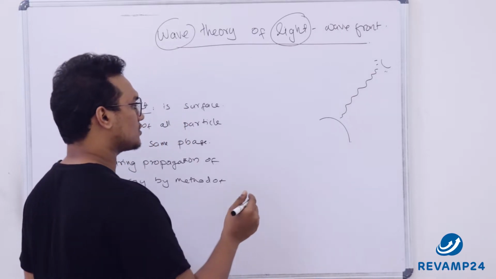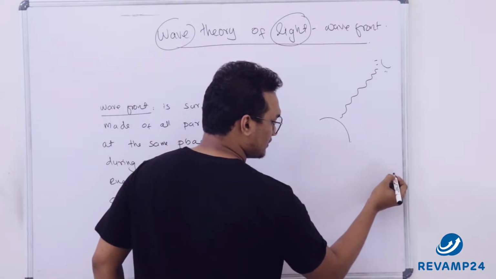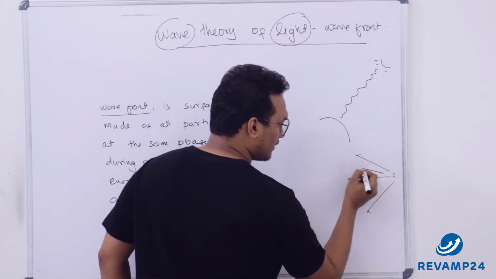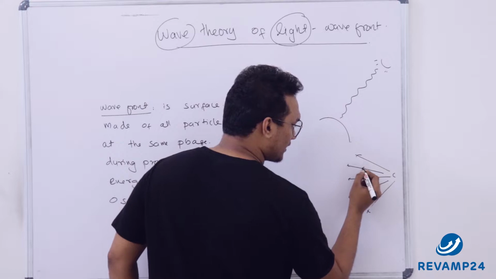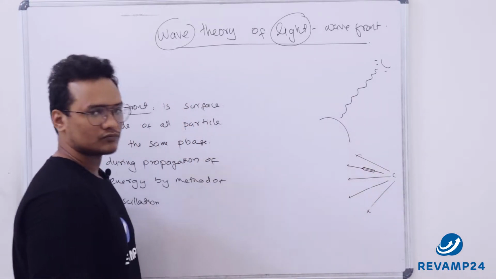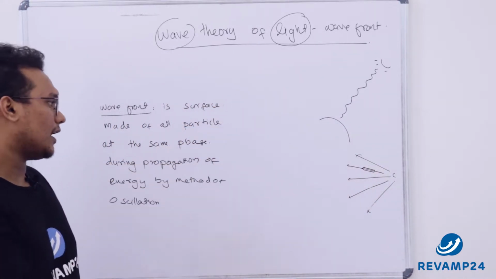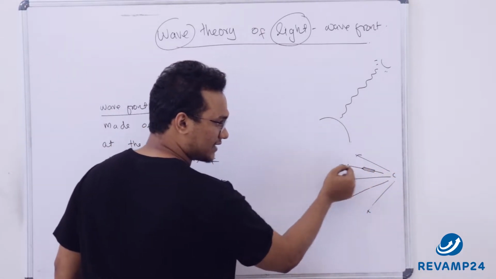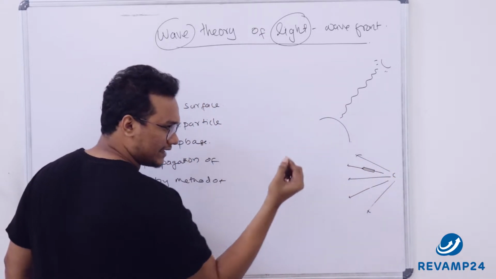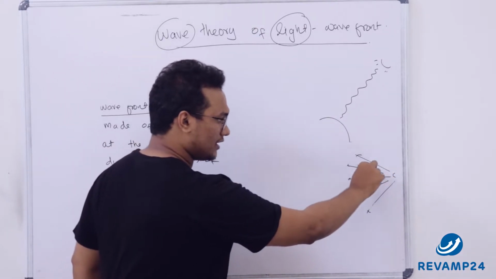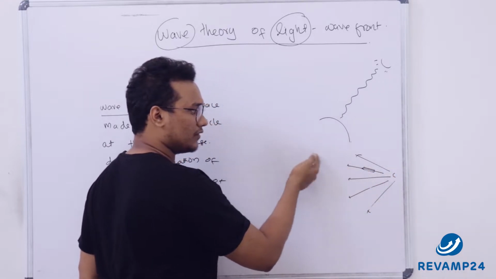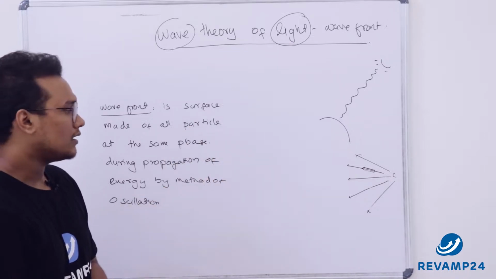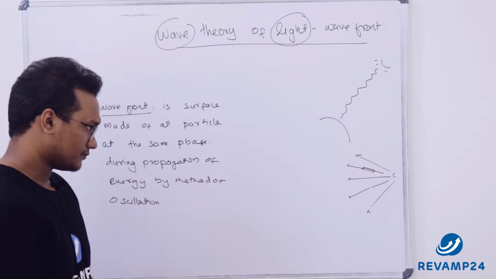Newton said that light is sent from a source in a straight line, like a bullet traveling in space. When we are shooting a bullet, what will happen? The bullet will have a straight line motion, right? That would be carrying the energy in the bullet, and that is sent from the source to different places. So this was the concept that Newton gave about the transmission of light.